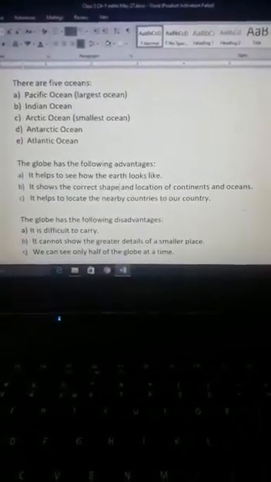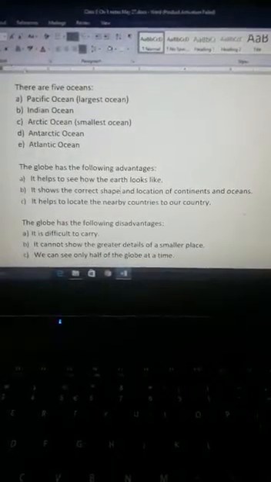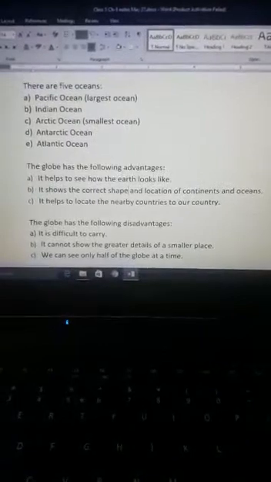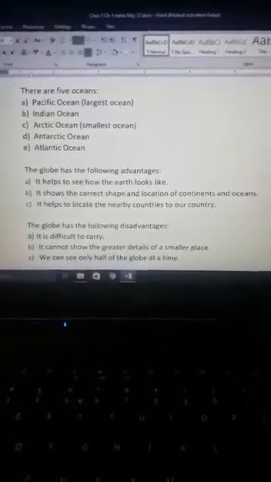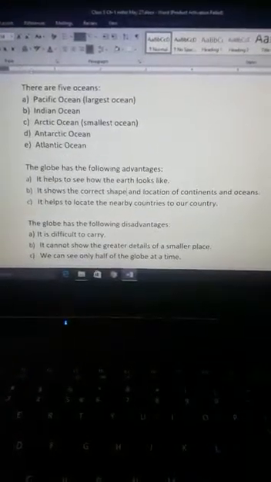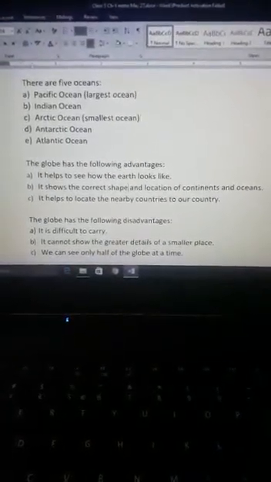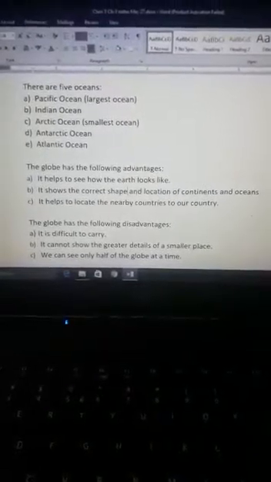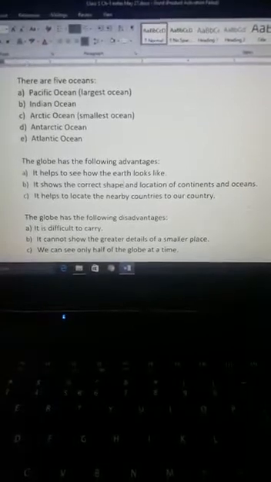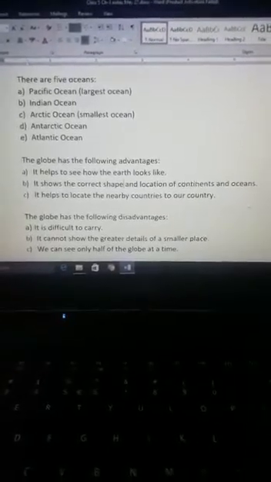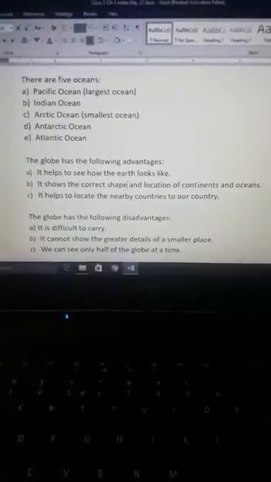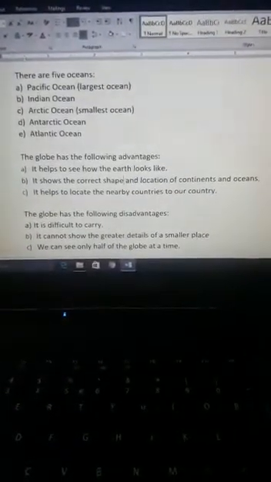So we can see the size and shape of the continents, we can see the shape of the oceans, and where these continents and oceans are located on earth, we can easily see them on globe, as globe is the accurate representation of our earth. So it shows the correct shape and location of the continents and oceans.